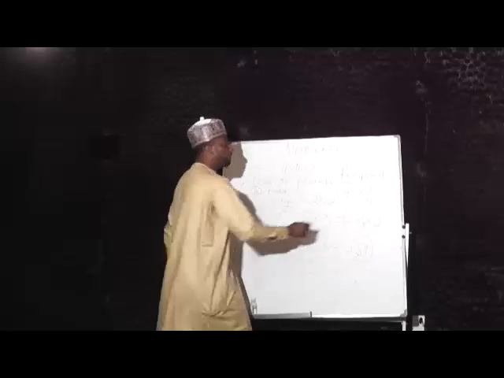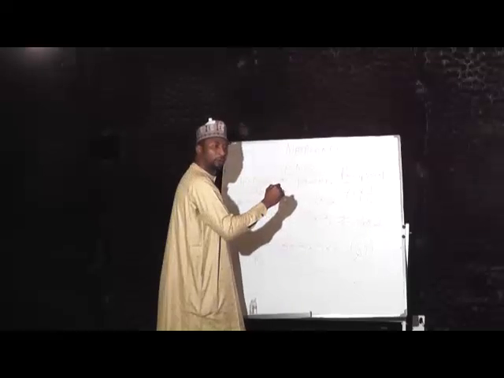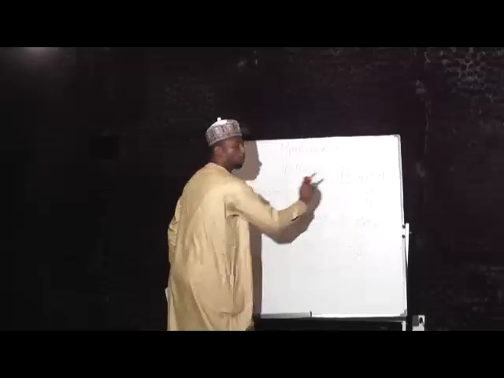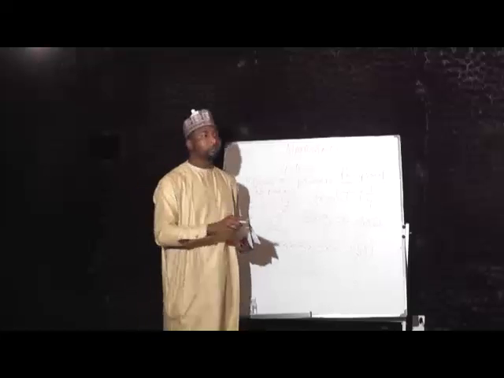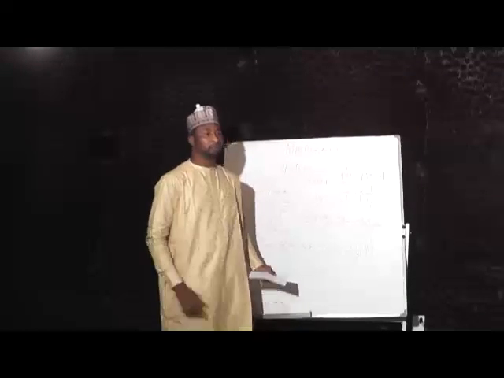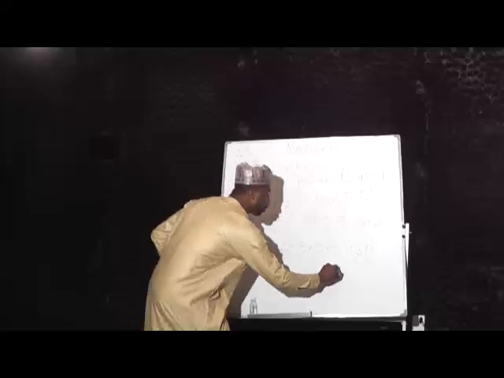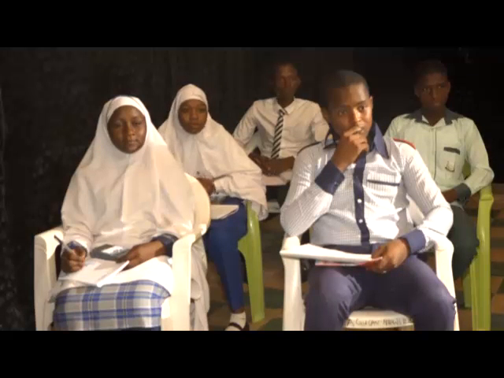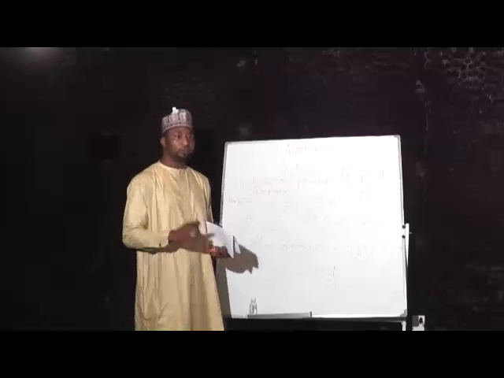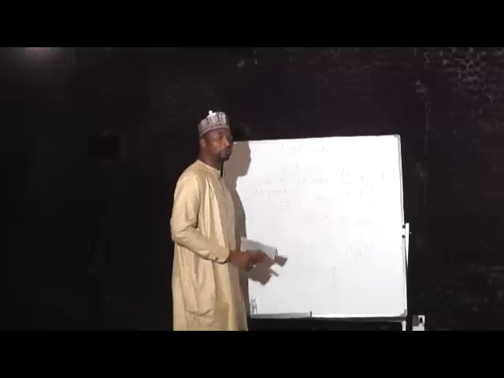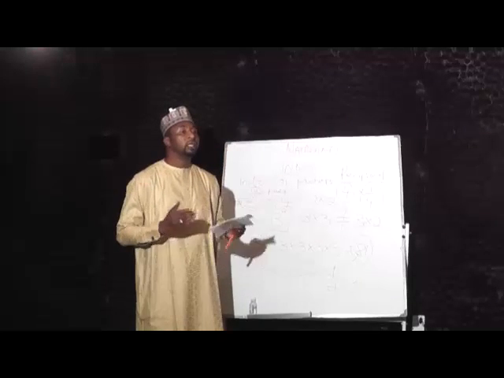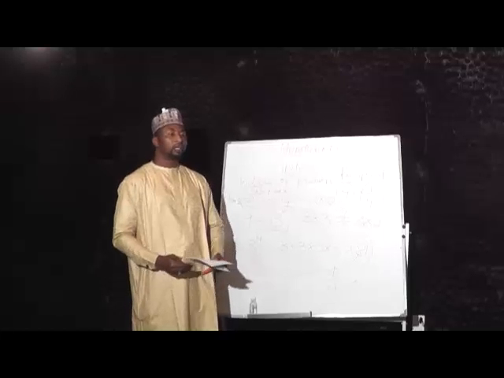And if I give you this number 1 all over 4, and I ask you for its reciprocal, what will it be? 4. Are we together? Yes. Now tell me, what is the reciprocal of 3? 1 over 3. Can you say it? 1 all over 3. Now tell me the reciprocal of 1 all over 2. 2. The reciprocal of 1 all over 2 is 2, because when we multiply 2 by 1 all over 2, the result is 1. Are we all together?